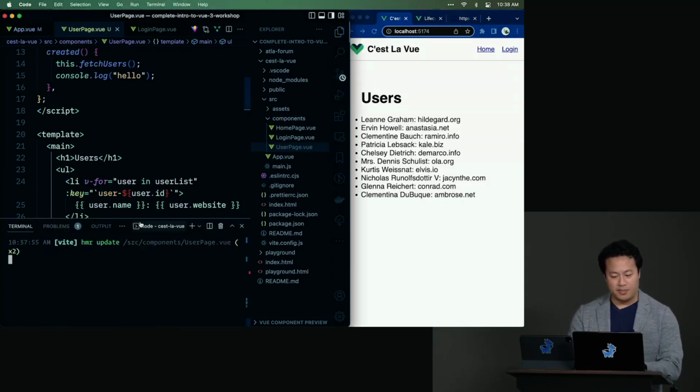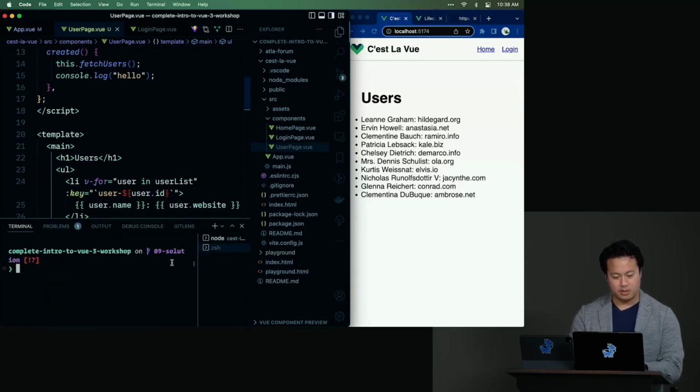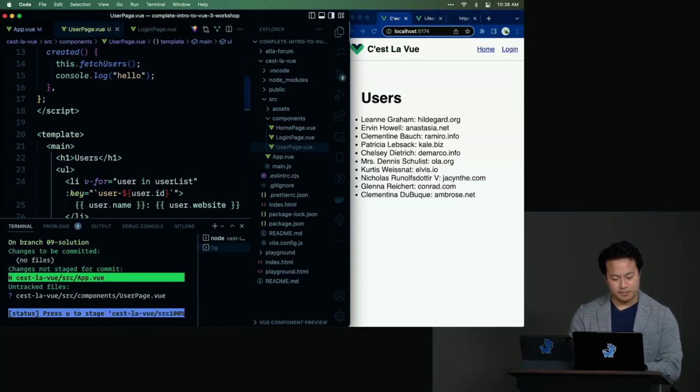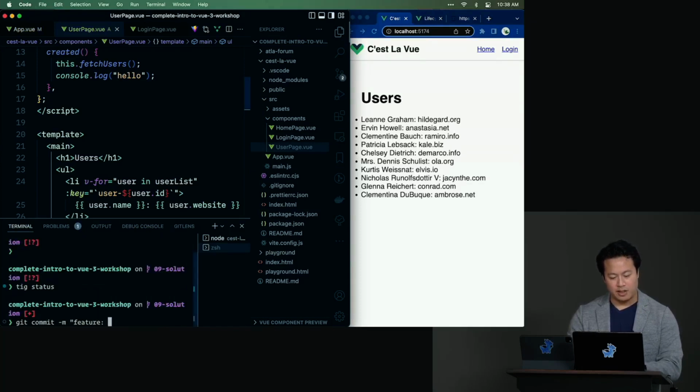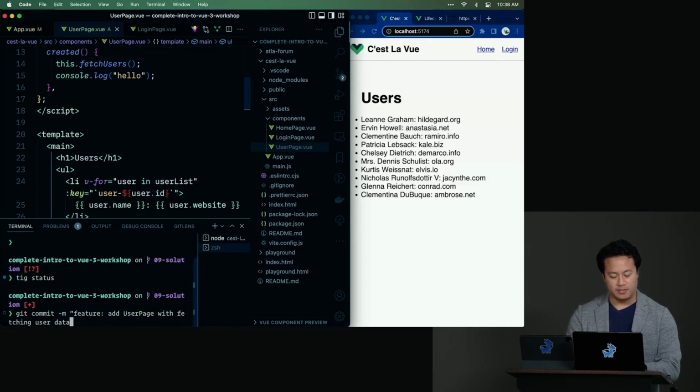Now let's go ahead and commit that part of the exercise so you have that. And then we add a new terminal. OK. Git commit feature, add user page with fetching user data.